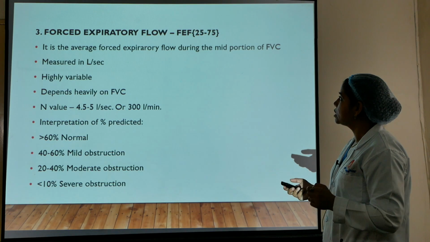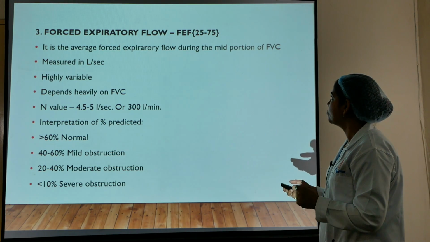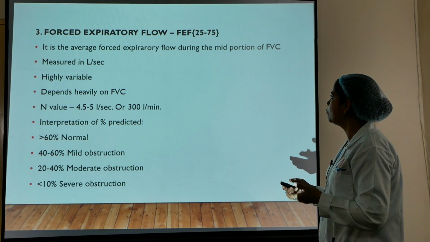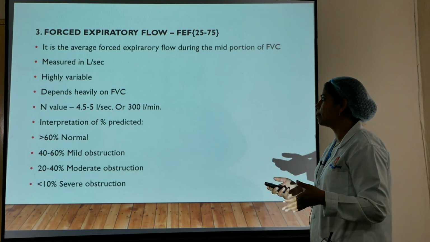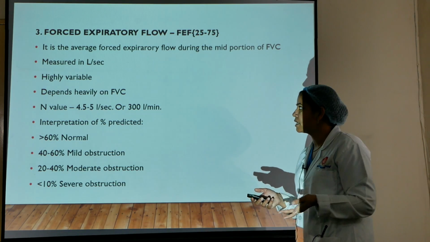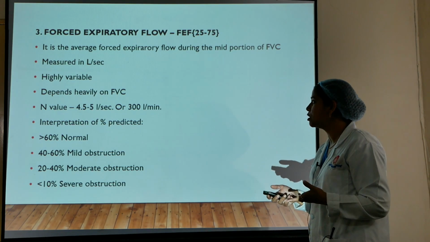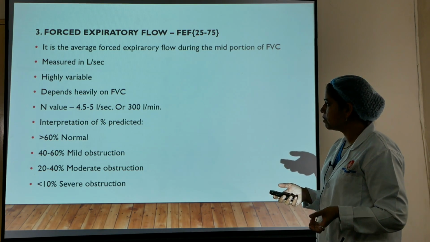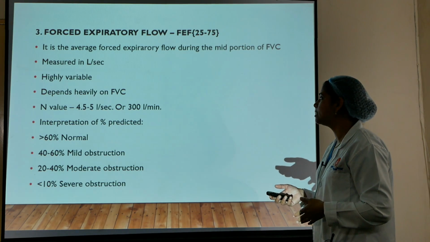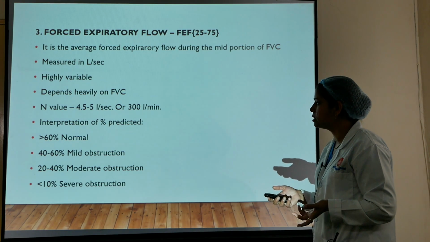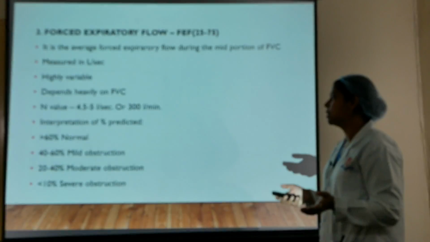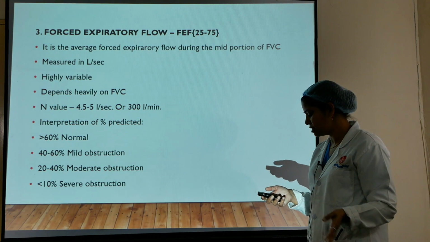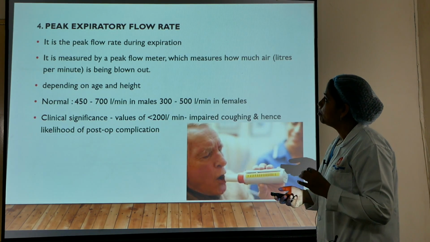Coming to the next volume, forced expiratory flow, that is FEF. It is the average forced expiratory flow during the mid portion of the forced vital capacity. It is measured in liters per second. It is highly variable and depends heavily on the FVC of the patient, and its value normally ranges between 4.5 to 5 liters per second, or we can say 300 liters per minute. Interpretation is also in the form of percentage predicted. Greater than 60% is normal, 40 to 60 is mild, 20 to 40 is moderate and less than 10% is severe.